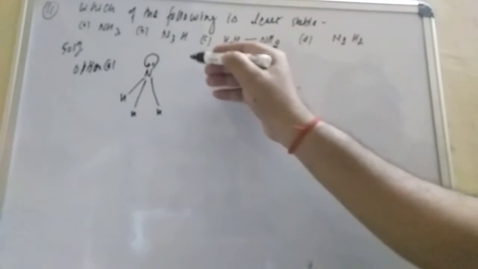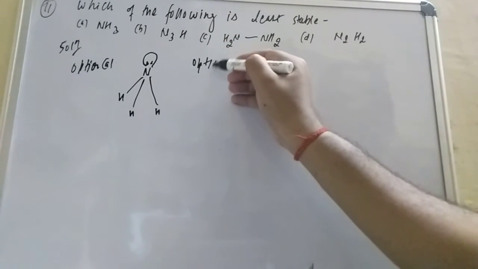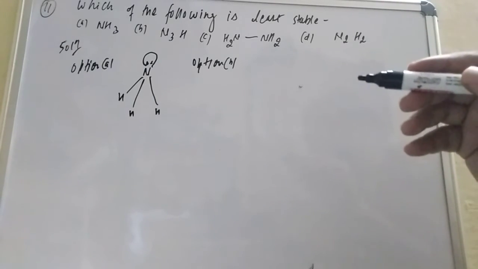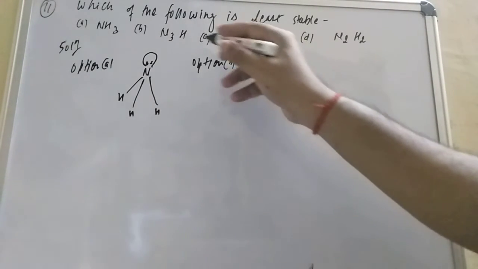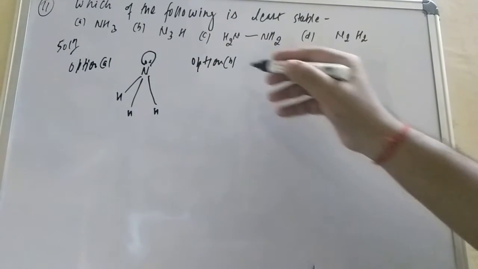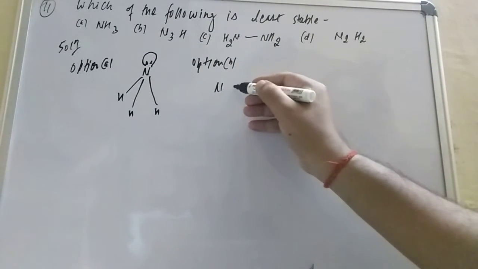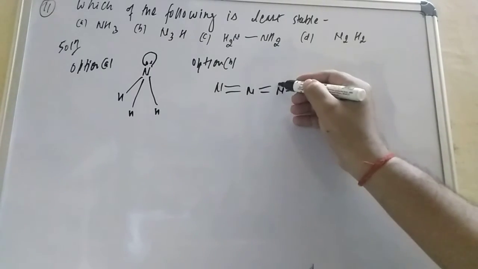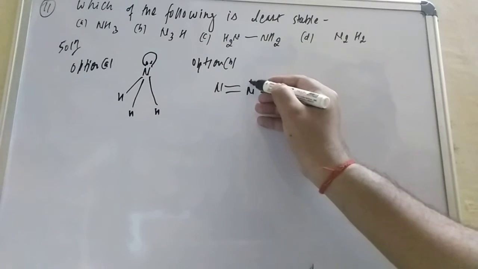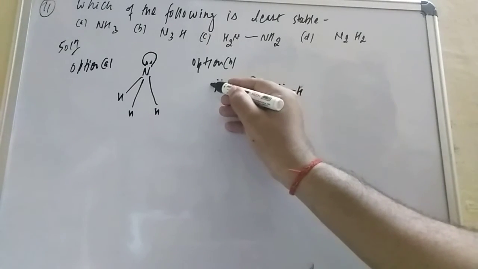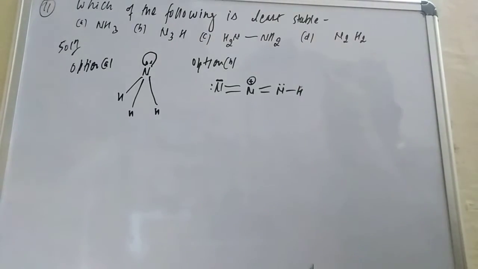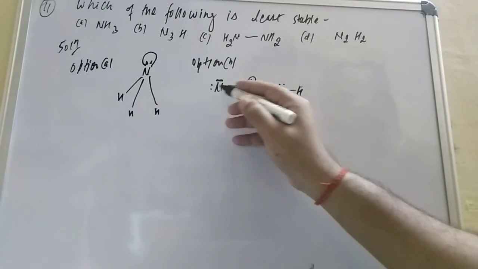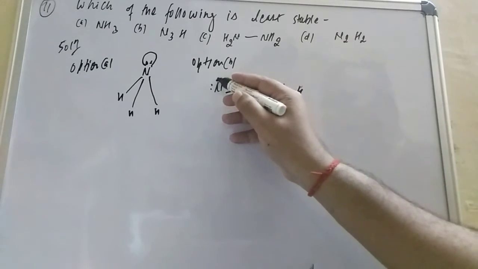If you talk about option B, what is option B, student? The structure of option B is one hydrogen and 3 nitrogens. So it is N double bond N double bond N, with the hydrogen here. A lone pair of electrons will always be there because of 4 bonds, so here is a positive charge. Here a lone pair will be there, and the negative charge will be there because out of 5 electrons, how many are used? 1, 2, 4. So here will be a negative charge.